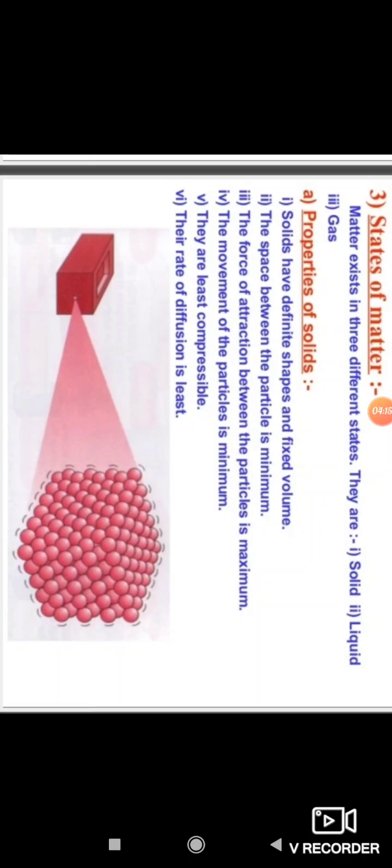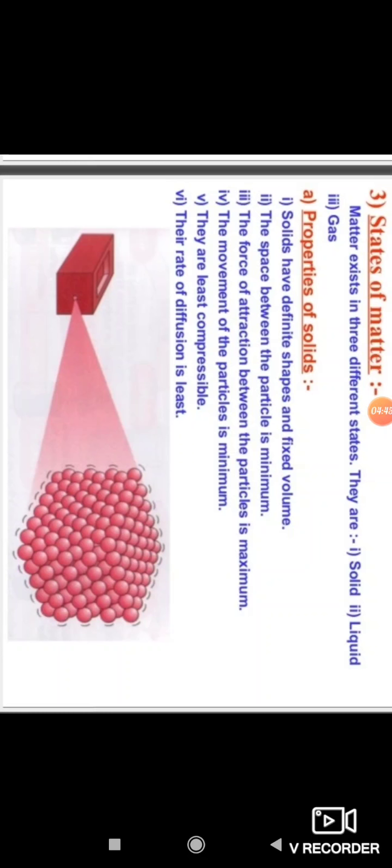We can observe that all solids have a definite shape, distinct boundaries and fixed volume. They have negligible compressibility.